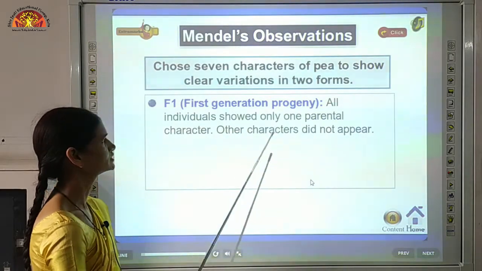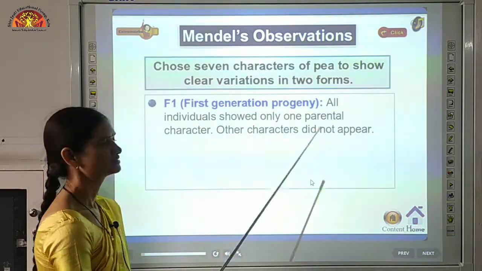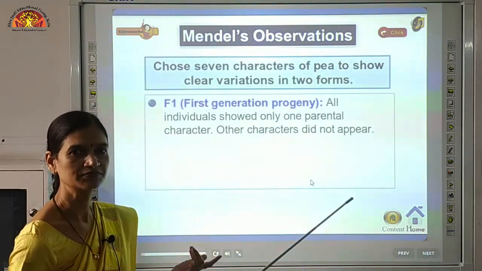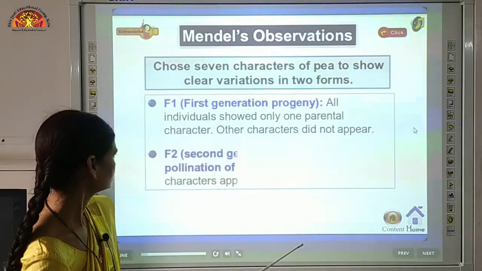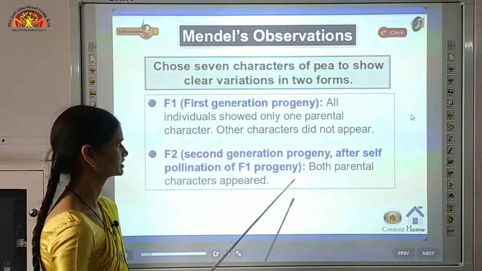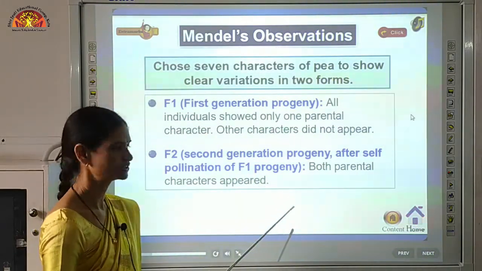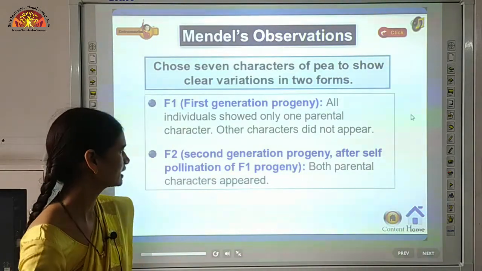And all individuals showed only one parental character. Other characters did not appear. तो उसने जो भी plants लिए थे उनमें से only one character was observed in the plants. And in F2 generation, when he self-pollinated F1 progeny, both parental characters appeared. So we'll understand how it happened.